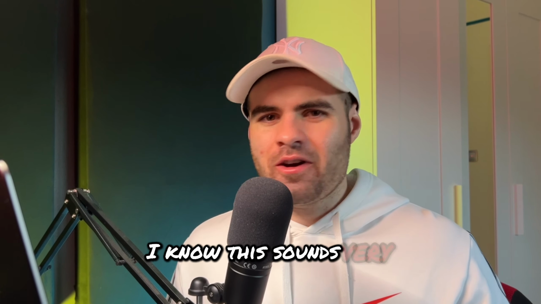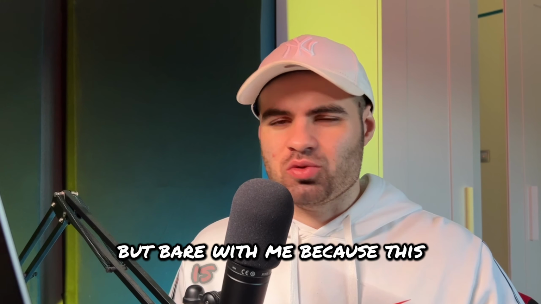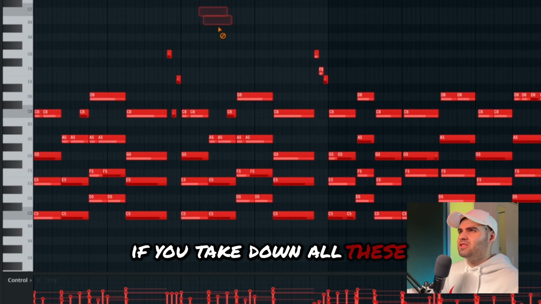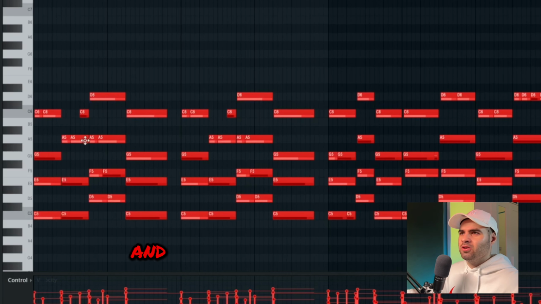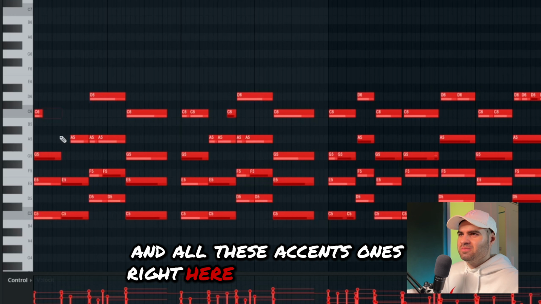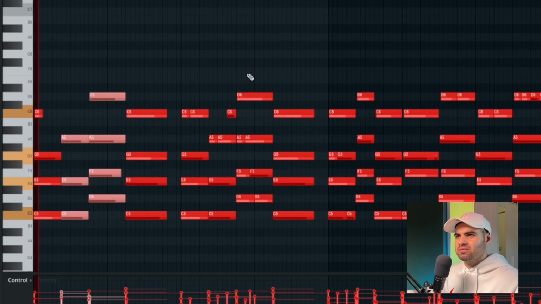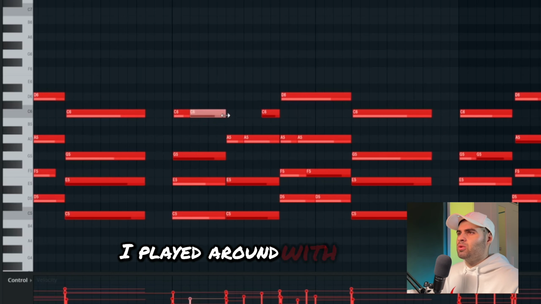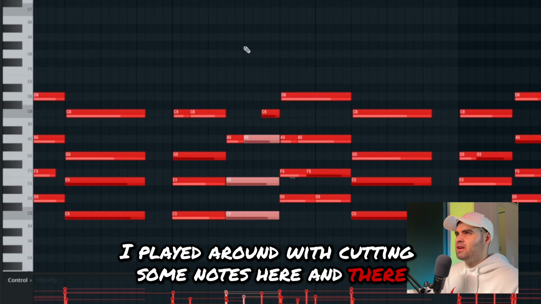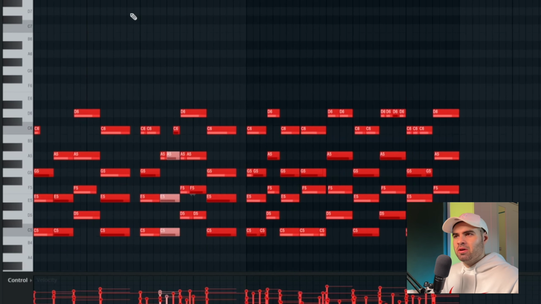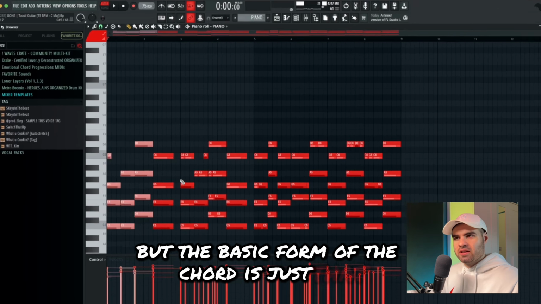I know this sounds very complex, but bear with me because this is really simple. If you take out all these top line notes right here and all these accent ones right here, it's just 3 chords. Now I played around with cutting some notes here and there and laying in the top line melody, but the basic form of the chord is just that.